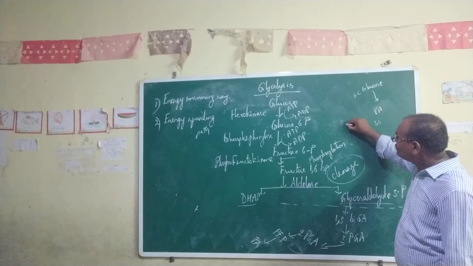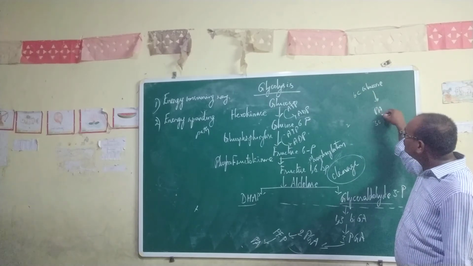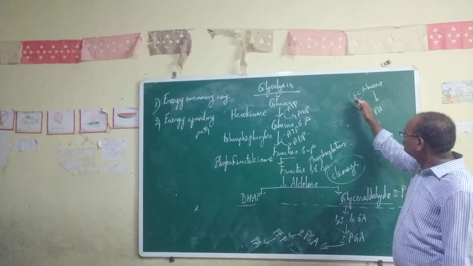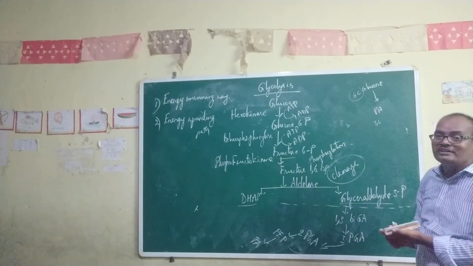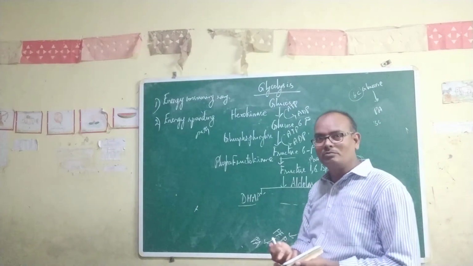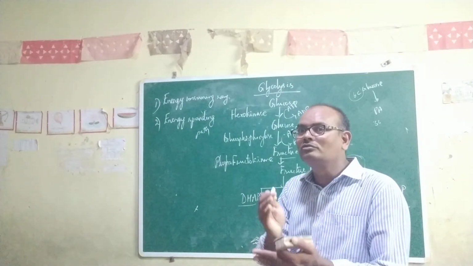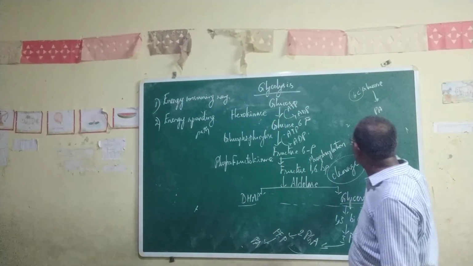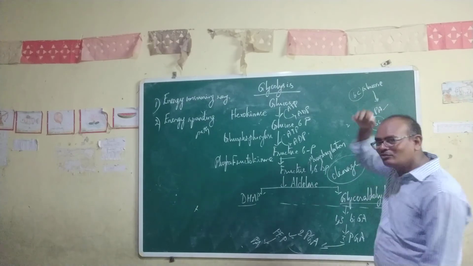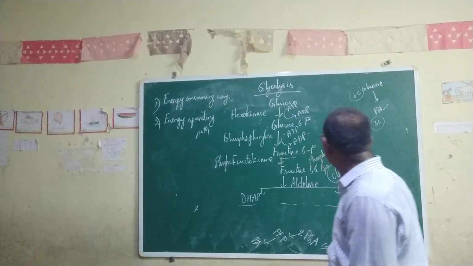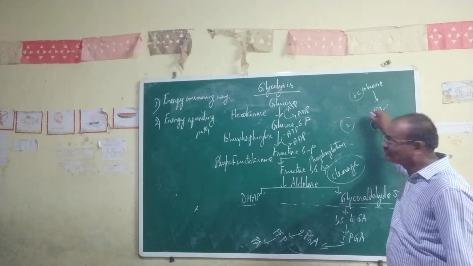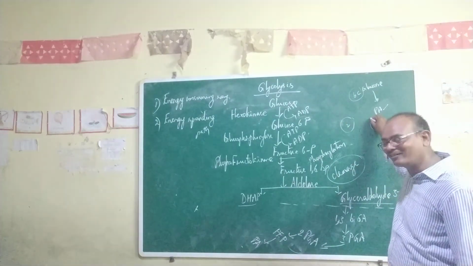It should happen twice, because the 6 carbon atoms must be broken down and produce 6 carbons again, but in the form of 3-carbon molecules. So 2 molecules of pyruvic acid are produced in the end as end products of glycolysis.